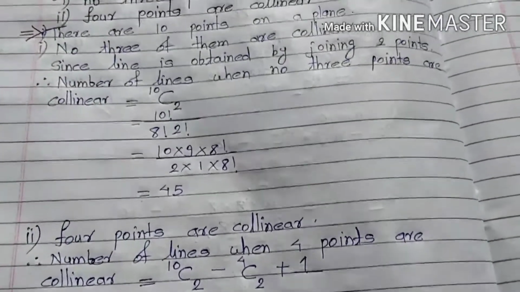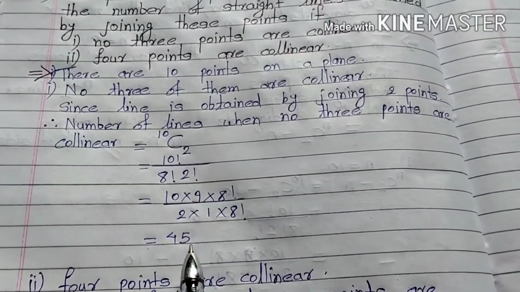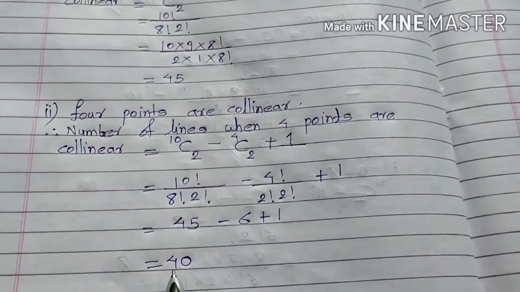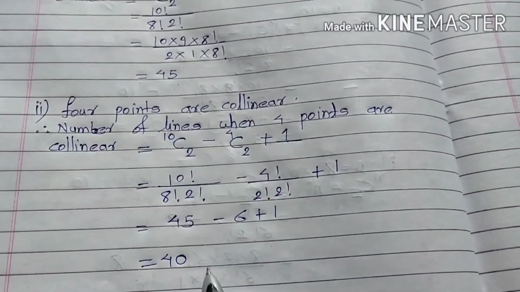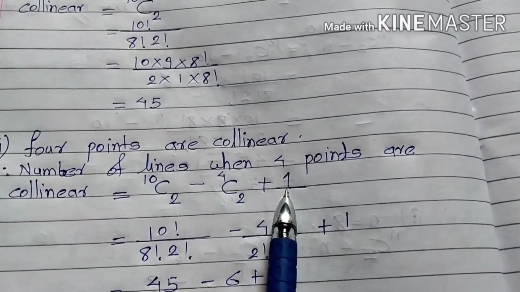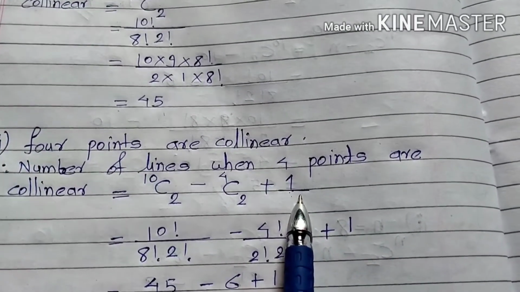So when no 3 points are collinear, we can draw 45 lines, and when 4 points are collinear, then we can draw 40 lines.